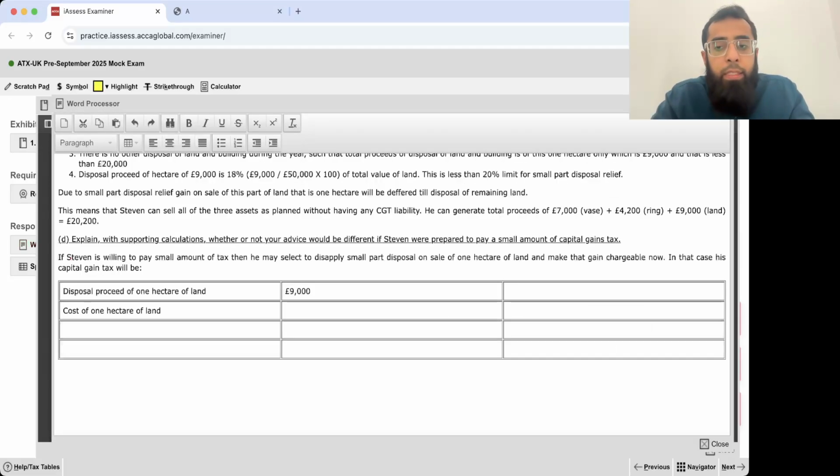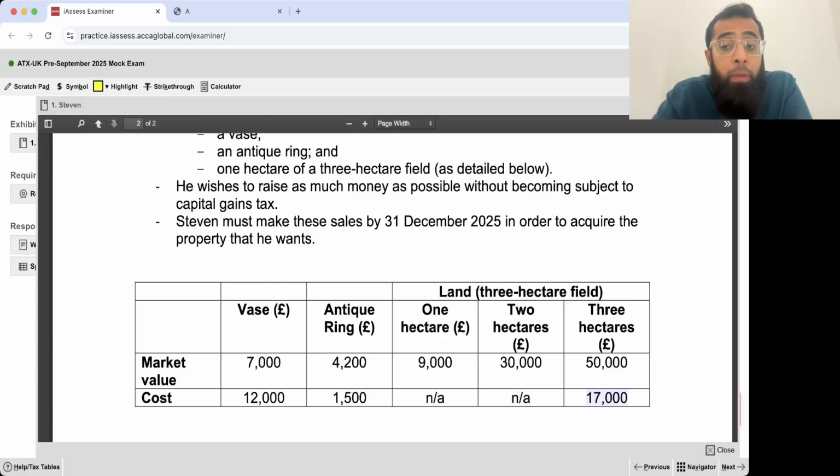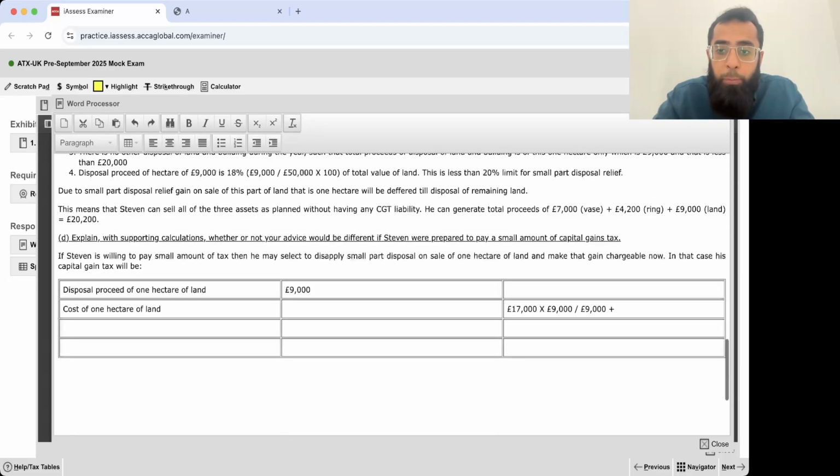17,000 was the cost of all 3 hectares, multiplied by disposal proceeds 9,000 divided by disposal proceeds plus market value of remaining. I hope you all remember the workings of the part disposal: disposal proceeds divided by disposal proceeds plus market value of remaining. The remaining had a market value of 30,000 pounds, so plus 30,000 pounds.